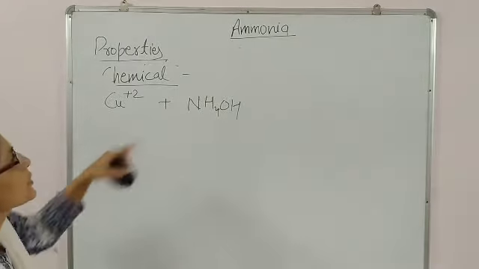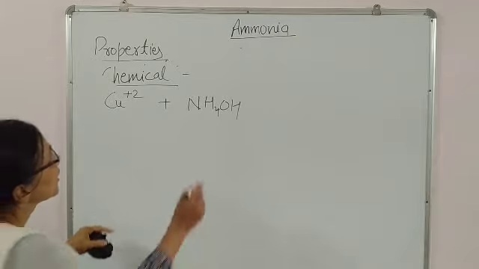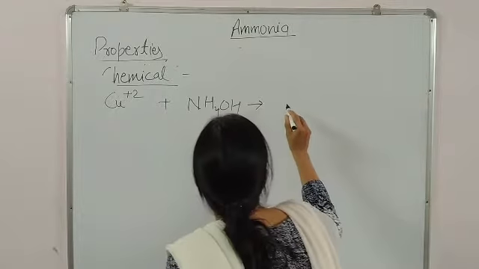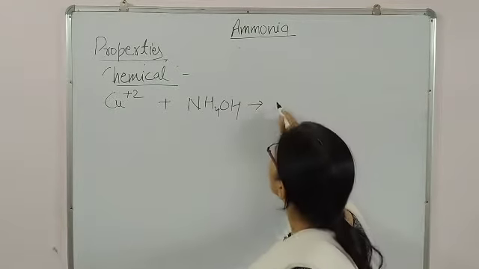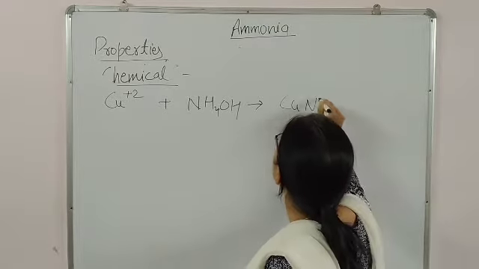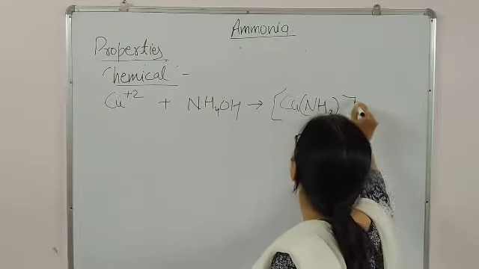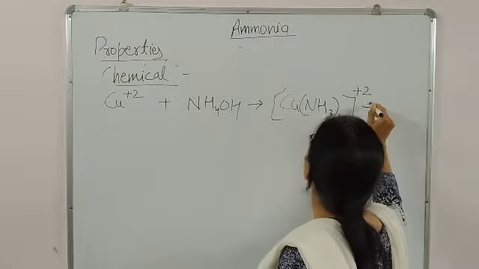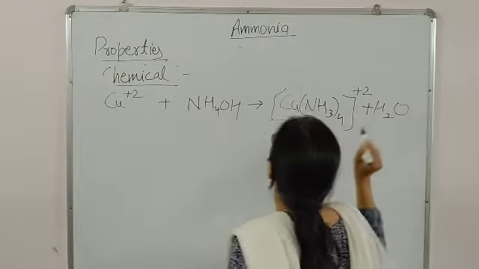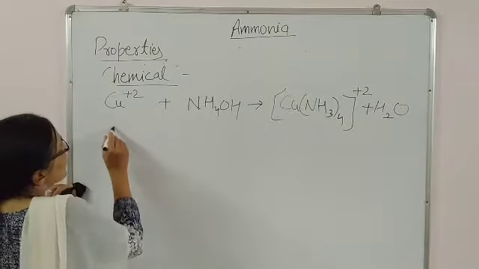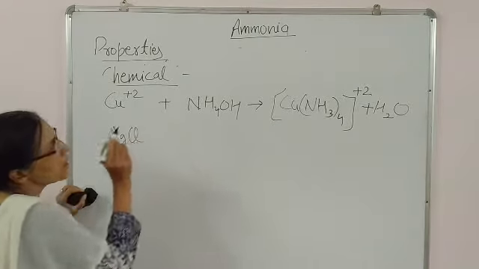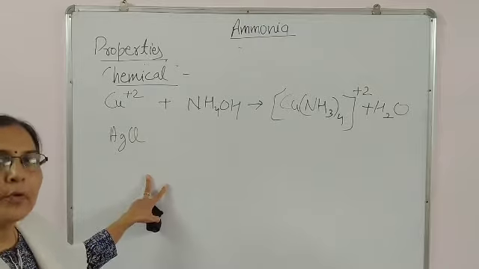So this reaction is responsible for that test. Here there will be formation of a complex compound, Cu(NH3)4 whole plus 2, and water.